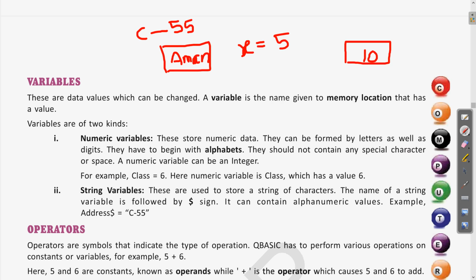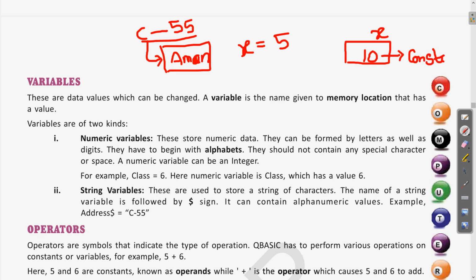In the same way you can relate it to the computer: Aman is the value in the memory and C55 is the address of this memory location. Clear? Suppose this is a value which is stored in the memory, which is 10, and suppose the address of this is x. Or it can be anything, I am only assuming it, so it is x. Clear? Now this 10 is a constant. Why? Because it is fixed, it is not changing, this is the value.